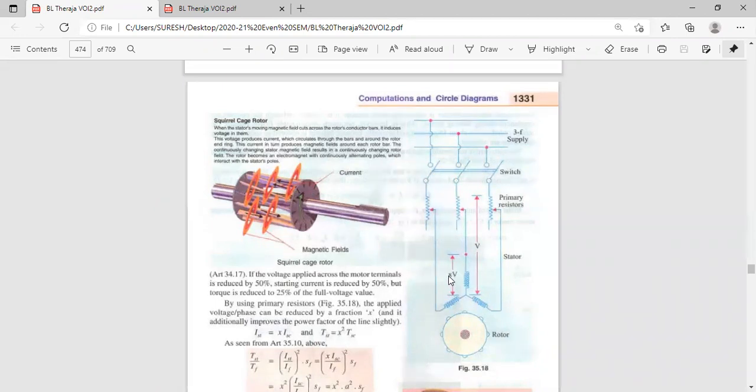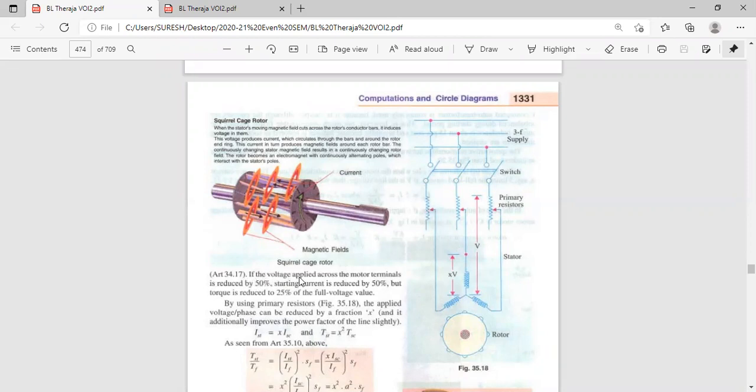That means X is the fractional value. How much voltage will it reduce? X is the voltage reduced, and X will be less than 1. If the voltage applied across the motor terminals is reduced by 50%, let us take 400 volts applied, here 200 volts is dropped, and the remaining 200 volts will appear across the winding. Suppose this rheostat is not there, if you apply 400 volts, the entire 400 volts will appear across this. Is it clear? Okay, we are reducing the voltage with the help of the resistors.